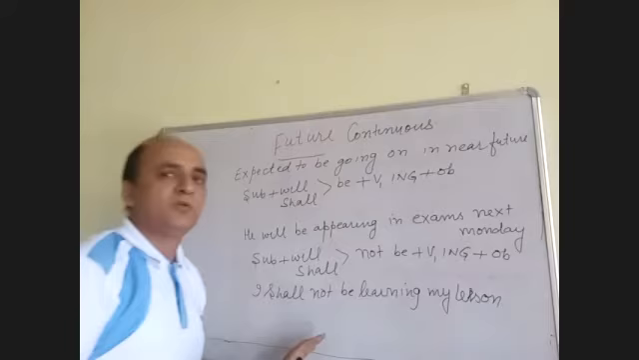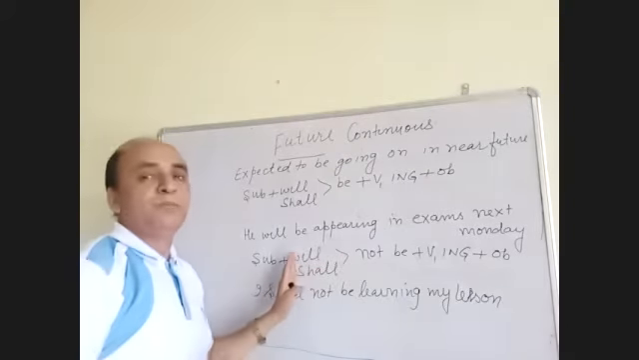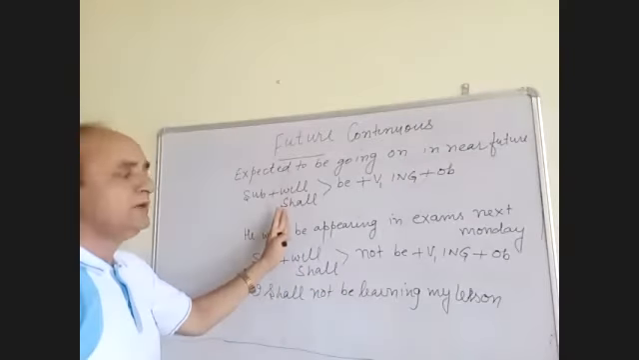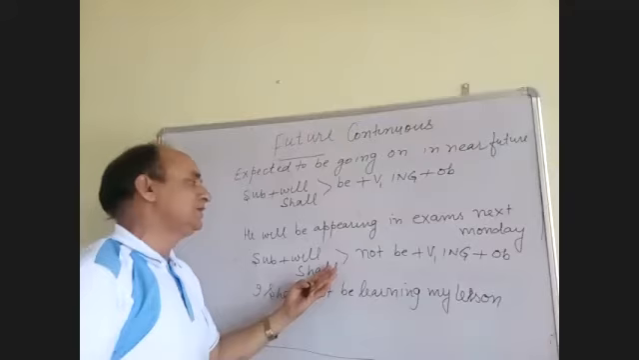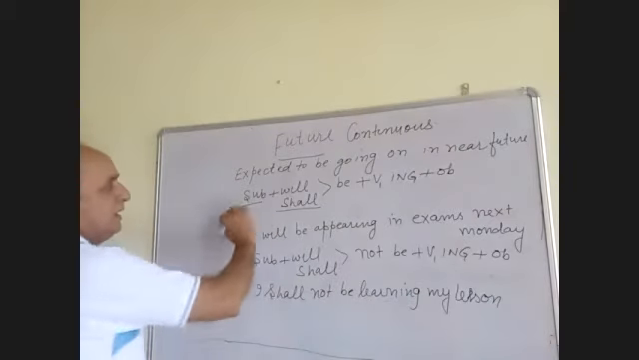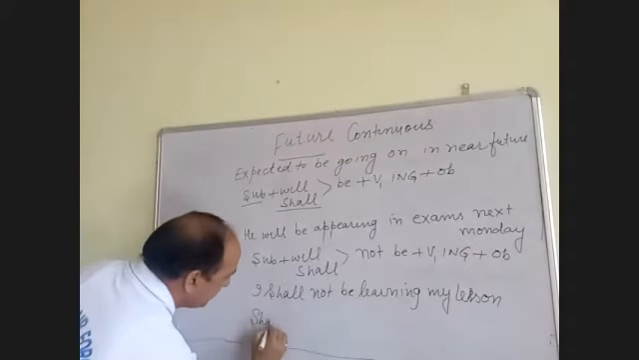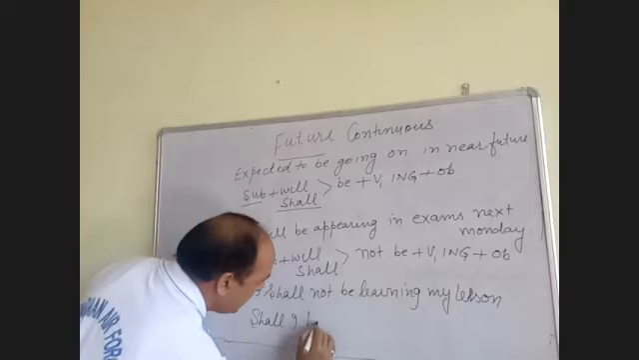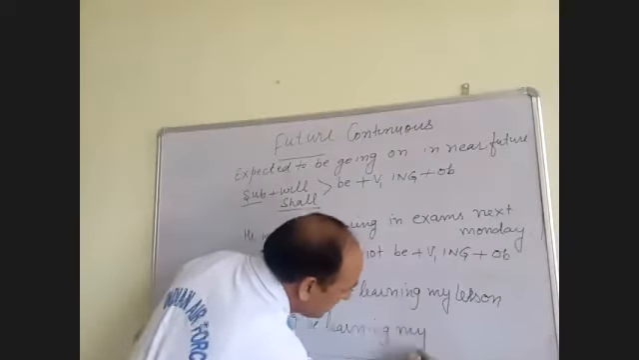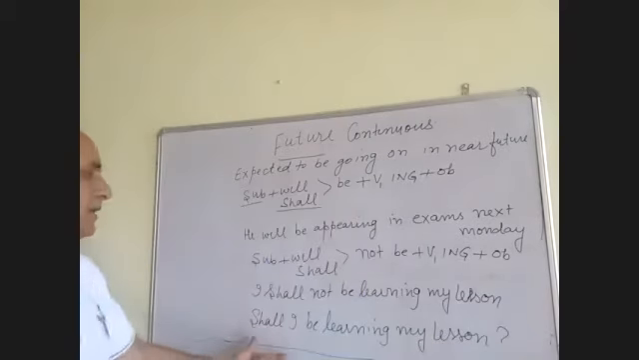It means that is a standard rule. For negative sentence, you have to put not after the helping verb. And here in this, the helping verb is will and shall. Suppose you want to make the sentence interrogative, you can just put this helping verb in place of subject and be. Okay, shall I be learning my lesson? This is the sign of interrogation.